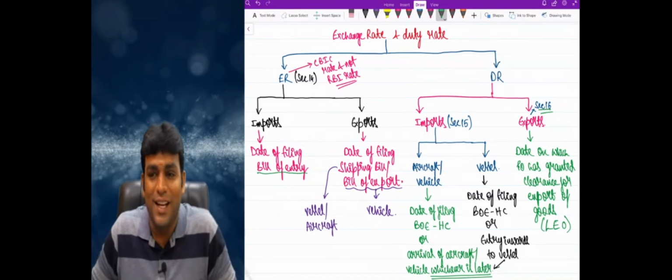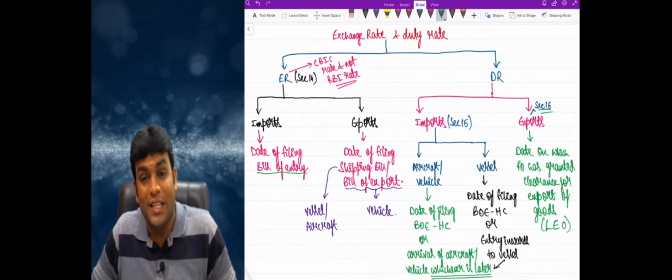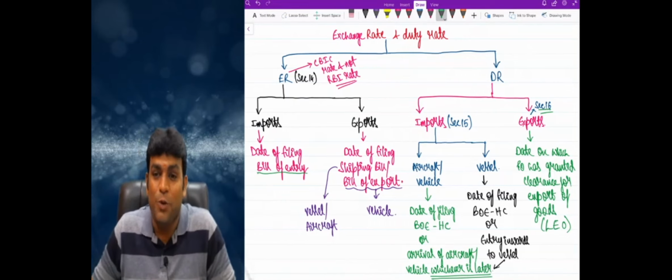And for vessel, it is the date of filing bill of entry for home consumption or entry inwards, whichever is later. And the last point, that is exports, my dear friends. In that case, what we do is the date on which the proper officer has granted clearance for export of goods, and that is technically called LEO.